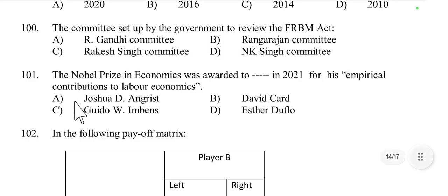Then question number 101, the Nobel Prize in Economics was awarded in 2021 for empirical contribution to labor economics. Which economist? Options: Angrist, David Card, Imbens, or Esther Duflo. According to the question, the empirical contribution to labor economics was given to David Card in 2021. So option number B is right.